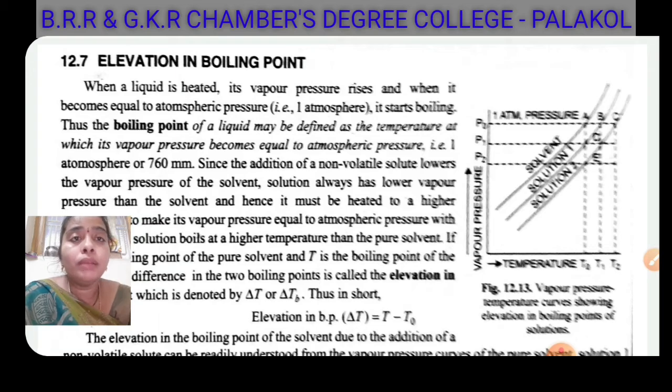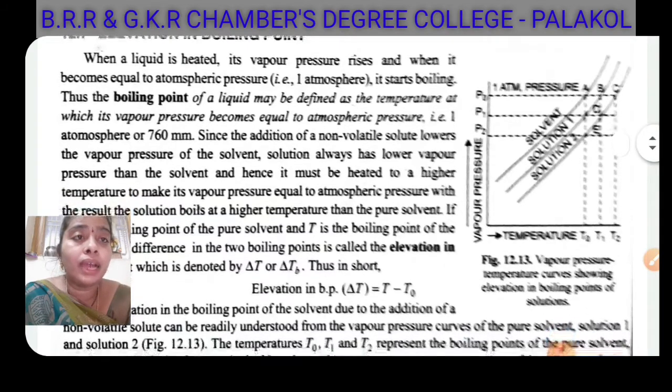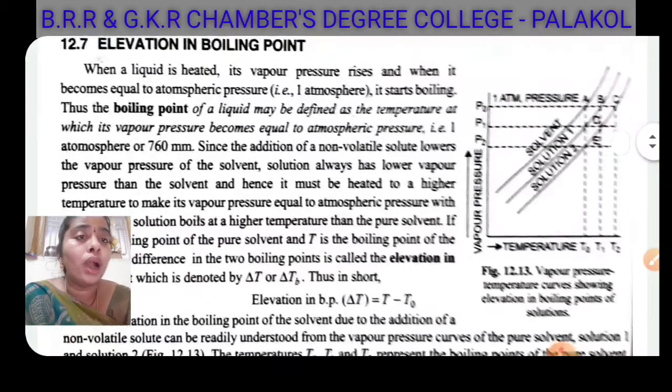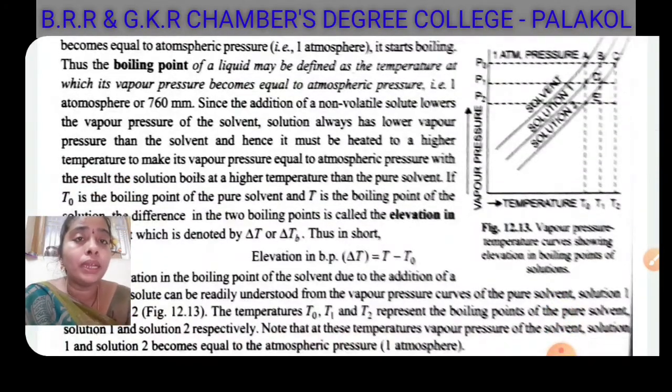Thus the boiling point of a liquid may be defined as the temperature at which its vapor pressure becomes equal to the atmospheric pressure. Since the addition of a non-volatile solute lowers the vapor pressure of the solvent, the solution always has a lower vapor pressure than the solvent. Hence, it must be heated to a higher temperature to make its vapor pressure equal to the atmospheric pressure. With the result, the solution boils at a higher temperature than the pure solvent.